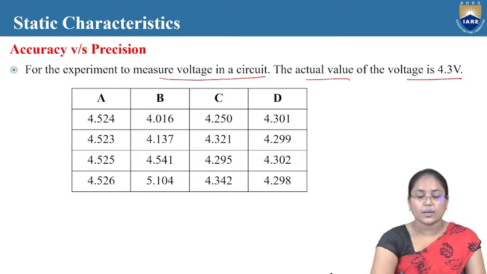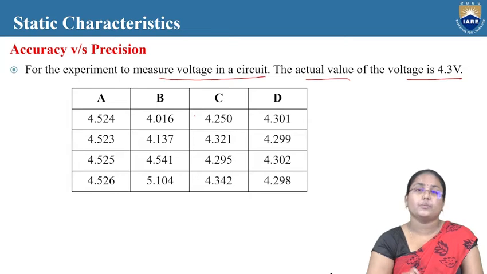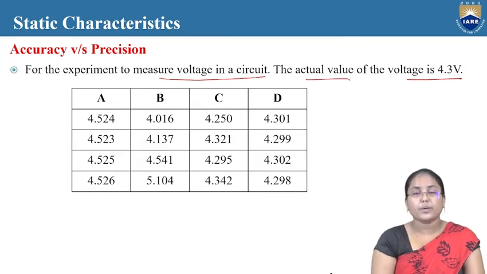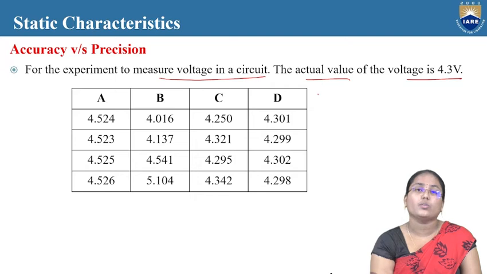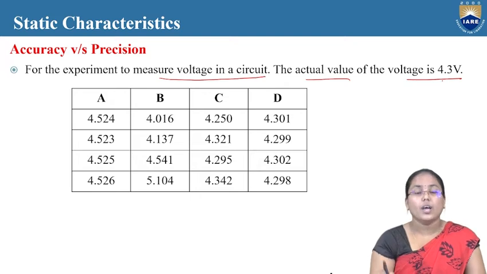Let us say there are experiment A, experiment B, experiment C, and experiment D. In each of the experiments, the intended task is to measure the voltage in a circuit, which has to come as 4.3 volts, which is nothing but the true, actual value. Theoretically, when we calculate, the voltage that has to occur is 4.3 volts. Now, after conducting these experiments, let's see how the instrument is giving the outputs. Look at experiment A.